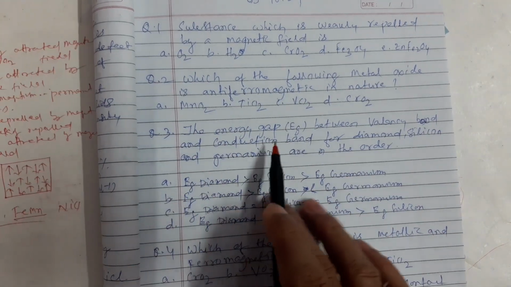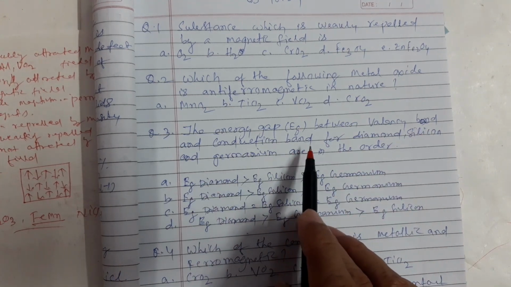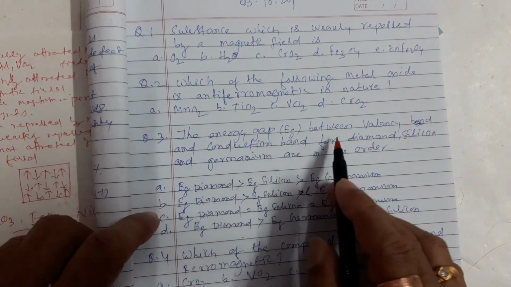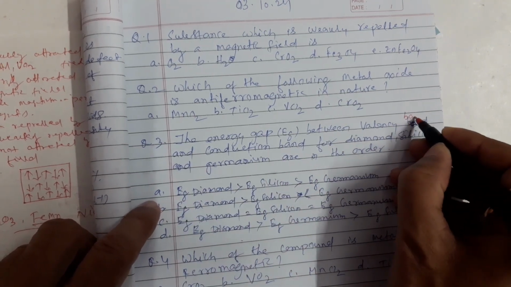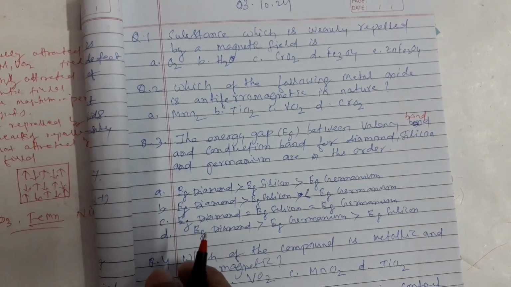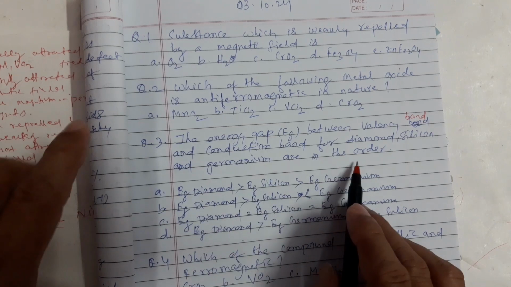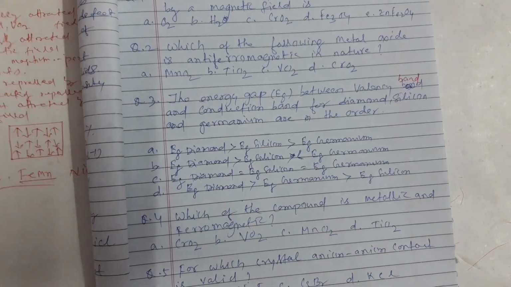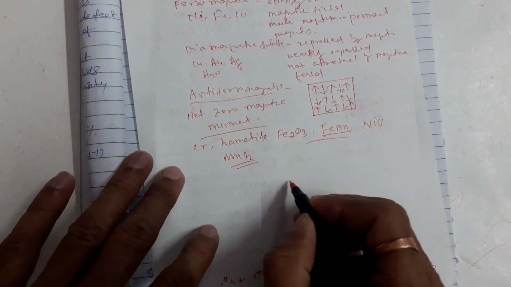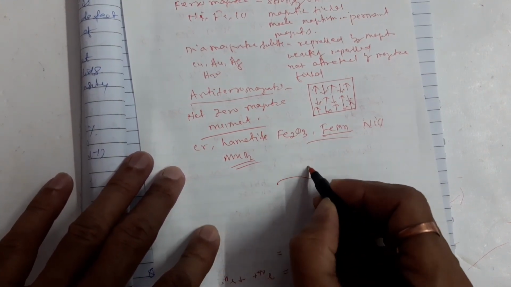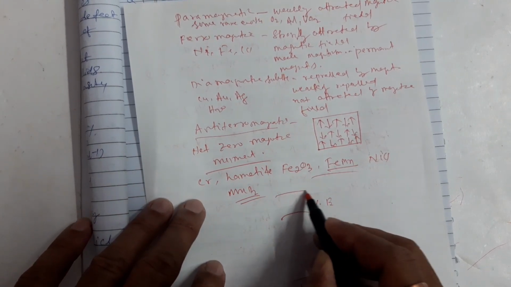Next, the energy gap between valence band and conduction band for diamond, silicon and germanium is in which order? You should know what is energy gap. See, these are the valence electrons, and this is the conduction band.